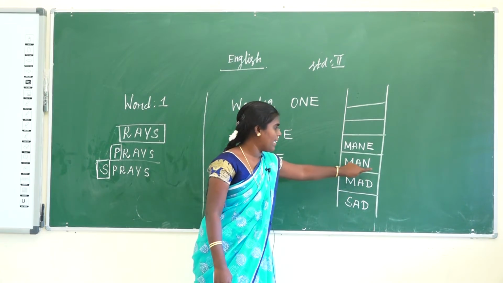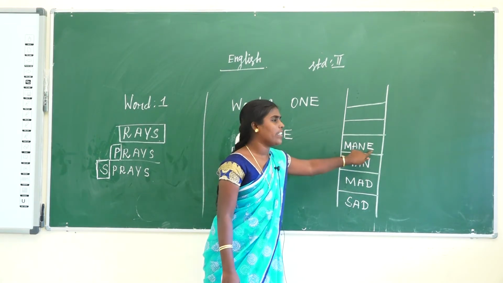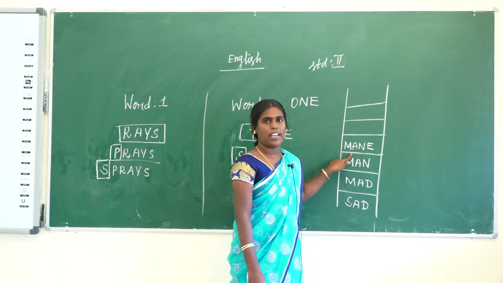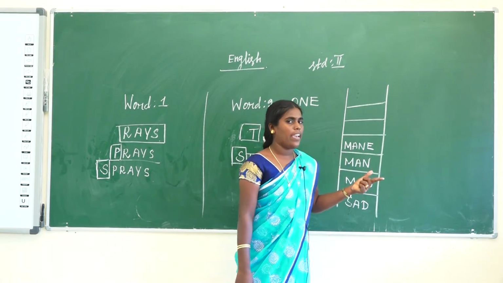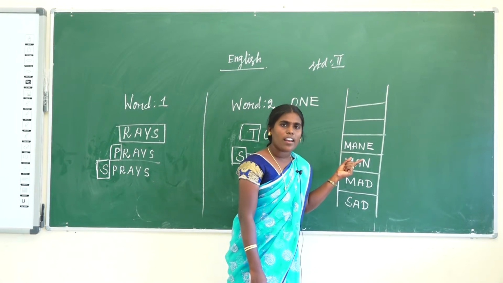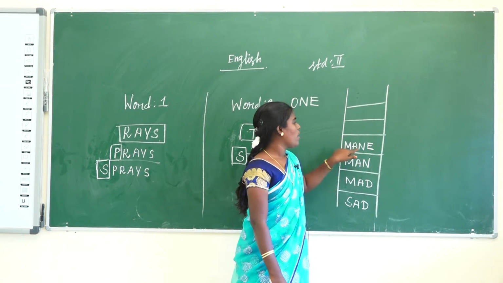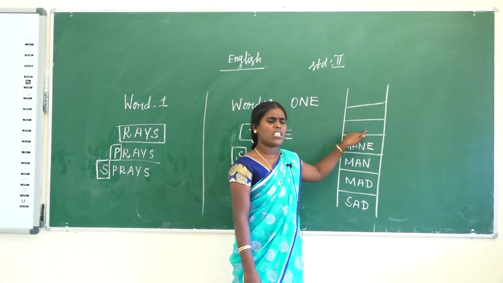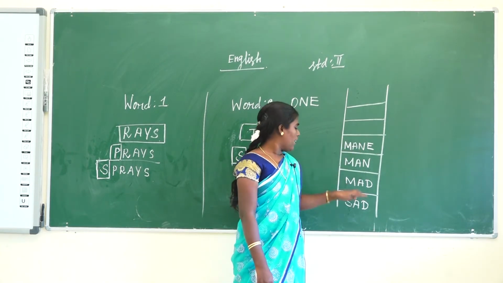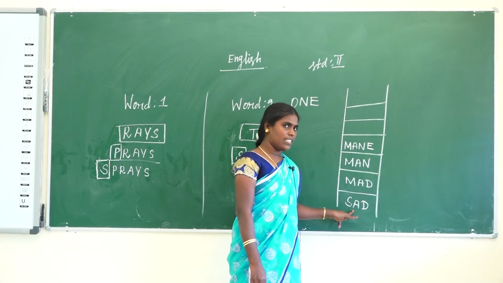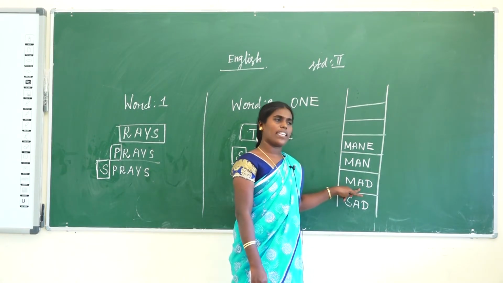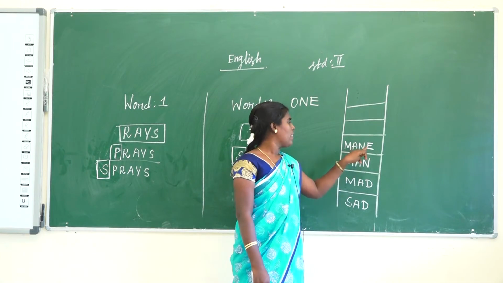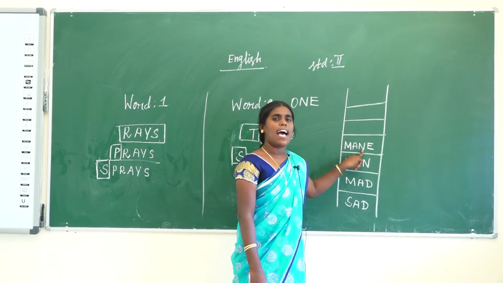What is the condition I use? Adding. Man is already there, so add only E. So that word is main. What is the word? Main. So now we get a new word or not? Yes. Then go to the next step. Next step also make a new word. Here one word is given, so here using replacing. Here also replacing. Then here one letter is added.